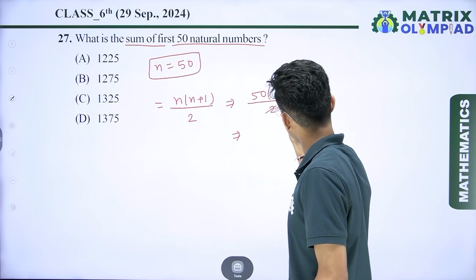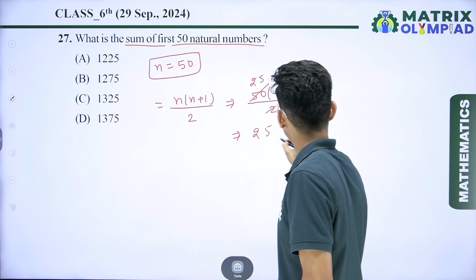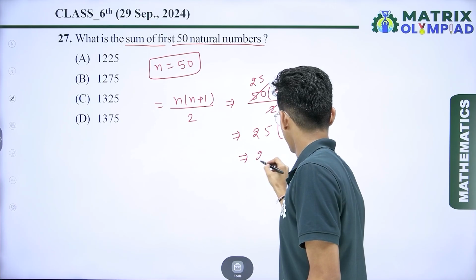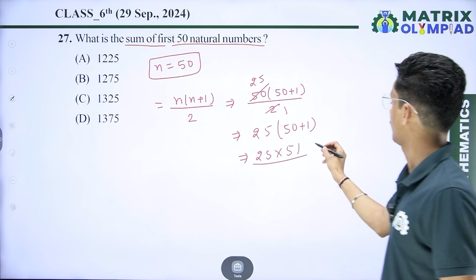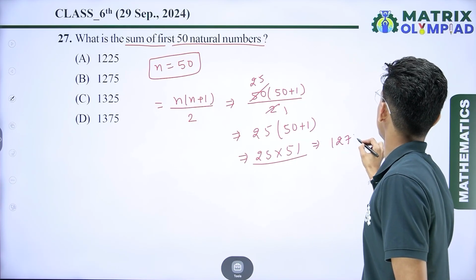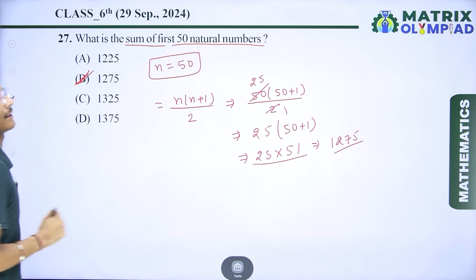Now if I cancel 2, 1 2, 25 2 50. So I can say that 25(50 plus 1). So here 25 multiplied by 51. If I multiply 25 by 51, then I get the answer, that is 1275. So check which option is correct. So here option number B is the correct answer.